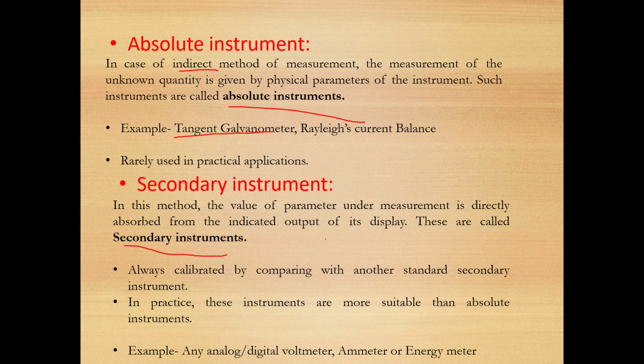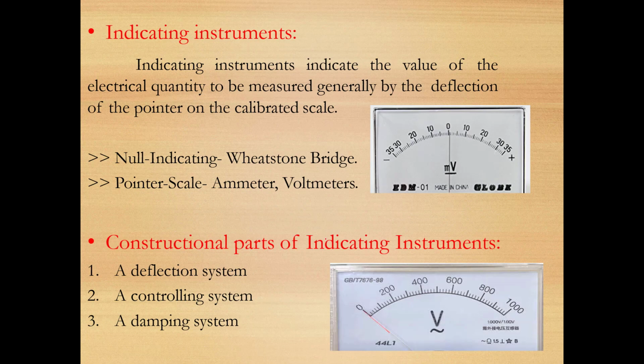These are most suitable because you can directly look at the panel and get the reading. For daily purpose, for rough usage, this is very much clear. In your lab also, you will see mostly secondary instruments. There is not a single absolute instrument in our college premises. Examples are any analog or digital voltmeter, ammeter, energy meter. These are secondary instruments.